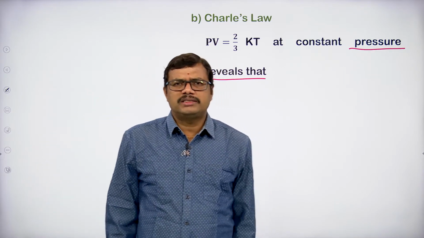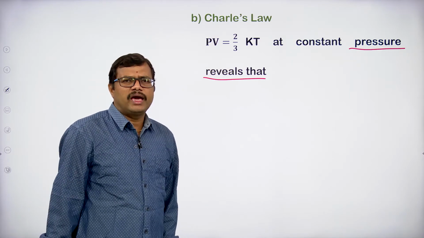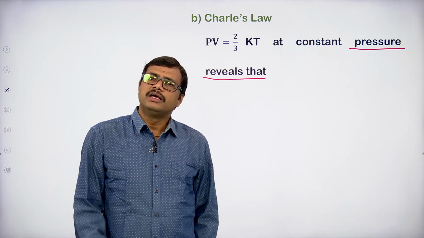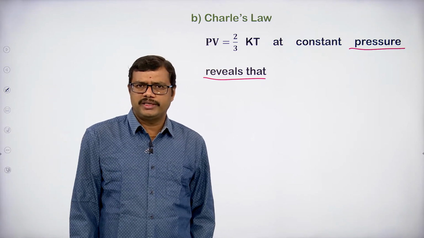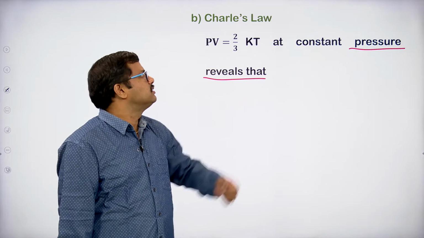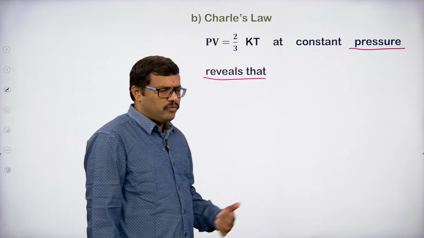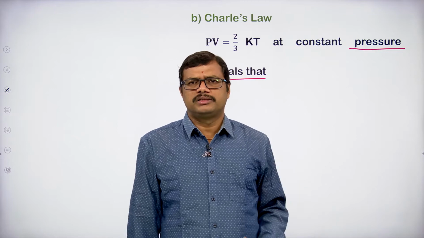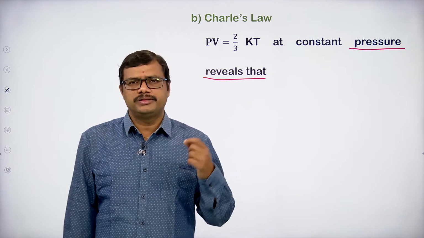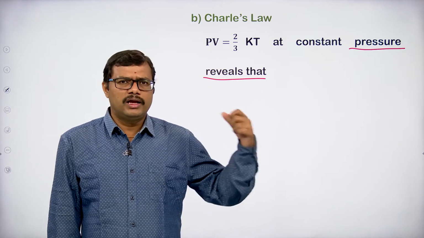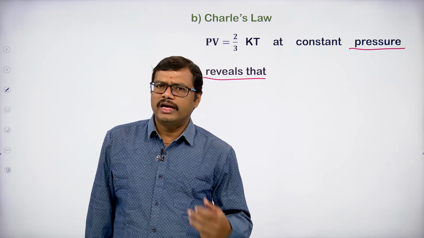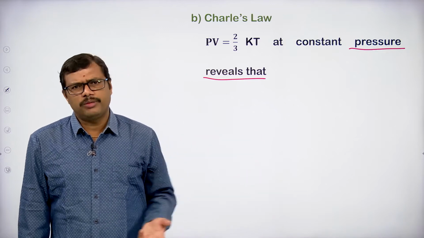For a fixed amount of a gas at a constant pressure, the volume of a gas is directly proportional to its absolute temperature. Volume of a gas is directly proportional to its absolute temperature at constant pressure for a fixed amount of a gas. That is what is called the Charles law. In other words, the volume of a gas increases or decreases by 1 by 273 of its volume at 0 degree centigrade for 1 degree rise or 1 degree fall of temperature for a fixed amount of a gas at a constant pressure. This is one more statement of Charles law.